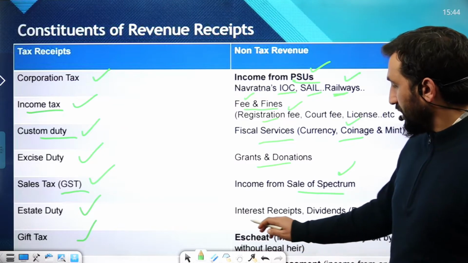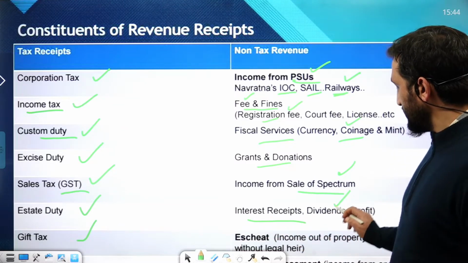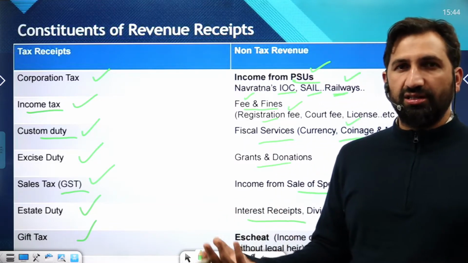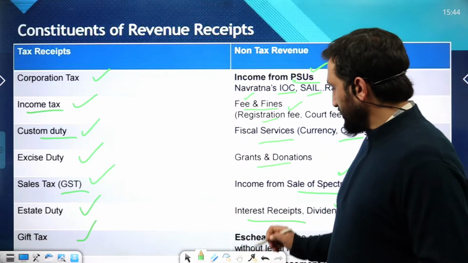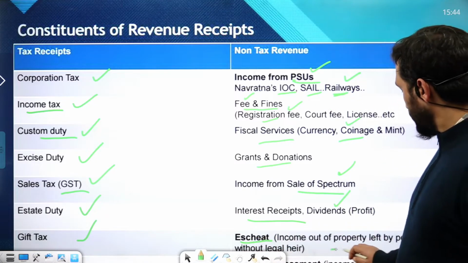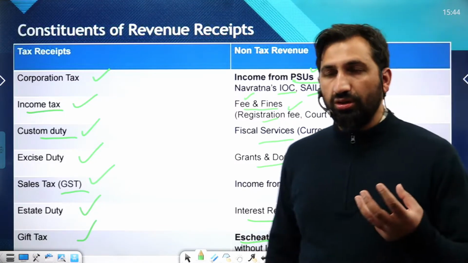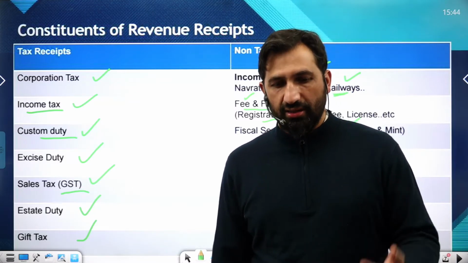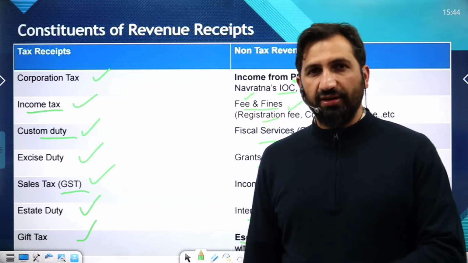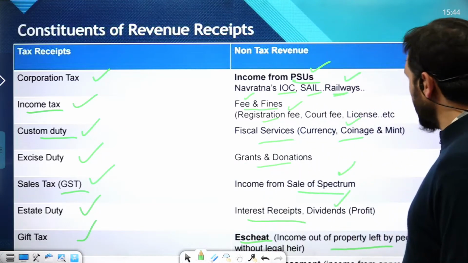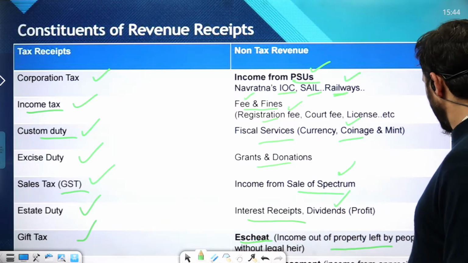After that, interest receipts or the dividends. Dividend is basically a profit earned. Profit earned means a dividend. So interest receipts, or there's a term estate, that's the income out of property left by people who have died without a legal heir. So someone has a property worth crores, and that definitely goes to the government if they do not have a legal heir. So these are the tax and non-tax revenues.